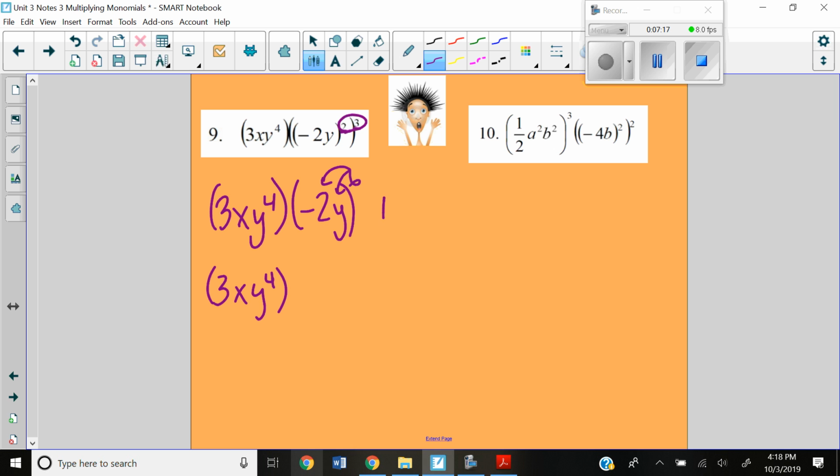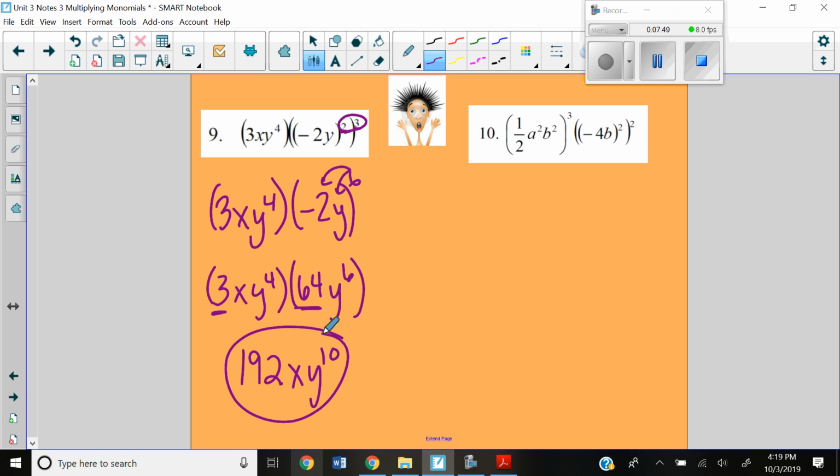6th power. So when you type in negative 2 to the 6th power, please make sure you put negative 2 in parentheses. It's going to get a totally different answer than if you put in negative 2 to the 6th. This one here is going to take 2 to the 6th power first and then do your negative. So that's why you want to do the above method. All right, so 2 to the 6th turns into 64, and I get y to the 6th. Now I'm going to take 3 times 64, so I get 192, x, y to the 10th. So, looked scary, wasn't too bad.